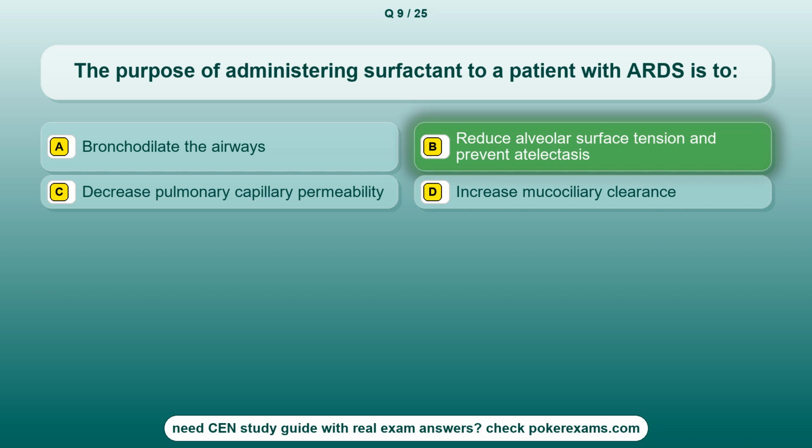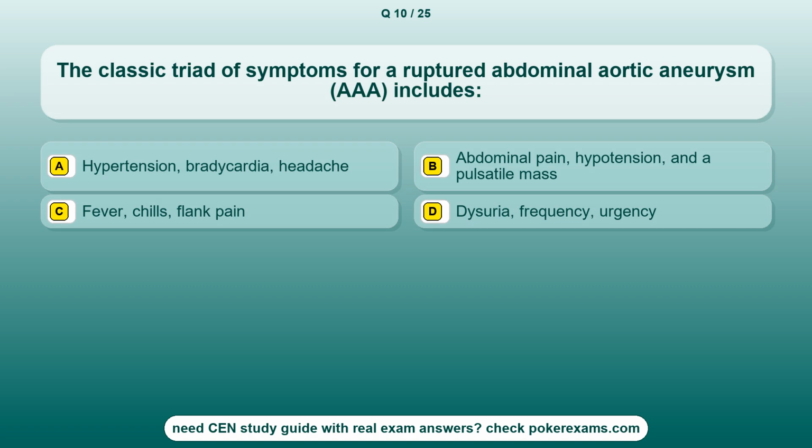The correct answer is option B. Reduce alveolar surface tension and prevent atelectasis. Question 10. The classic triad of symptoms for a ruptured abdominal aortic aneurysm, AAA, includes. Option A. Hypertension, bradycardia, headache. Option B. Abdominal pain, hypotension, and a pulsatile mass. Option C. Fever, chills, flank pain. Option D. Dysuria, frequency, urgency.